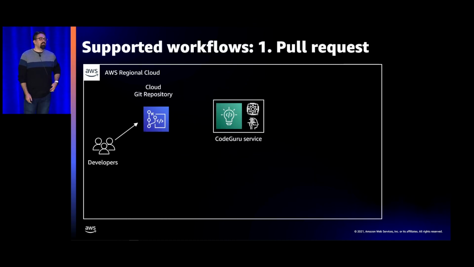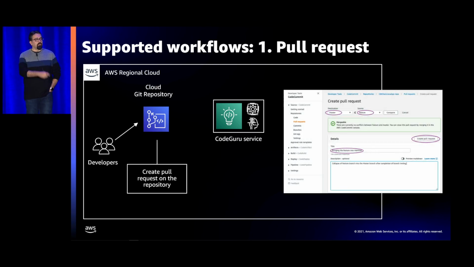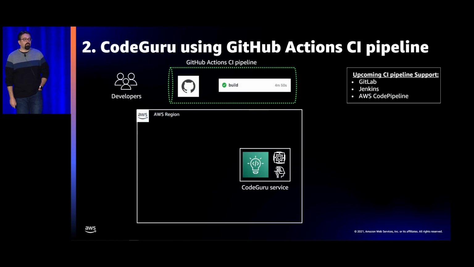And the workflow is basically this. Your developers will actually commit their code. They'll create that pull request. It'll actually go over to do a PR notification to the Code Guru service. The service will review the code and it'll actually respond back saying, hey, here's what we found in the code base, and you can respond accordingly. But you don't have to do that on our services.